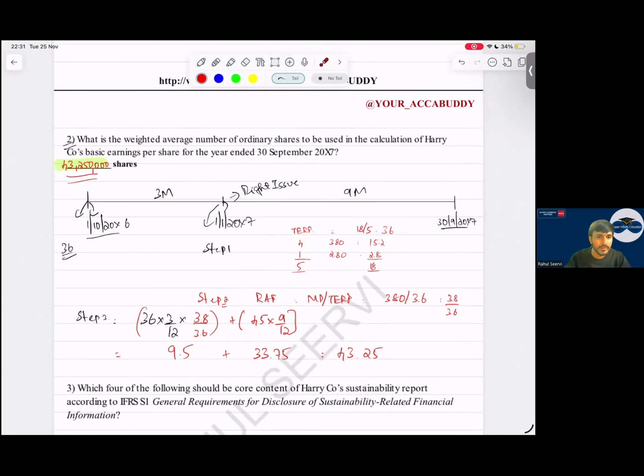So I hope this was an easy and simple question. Yes, sir. A very easy and simple question. RAF, we have calculated, we have adjusted, we got this as the answer. Chalo, the next one.